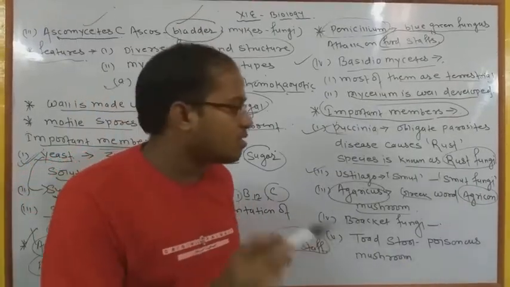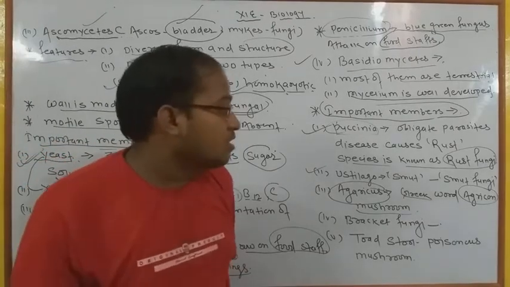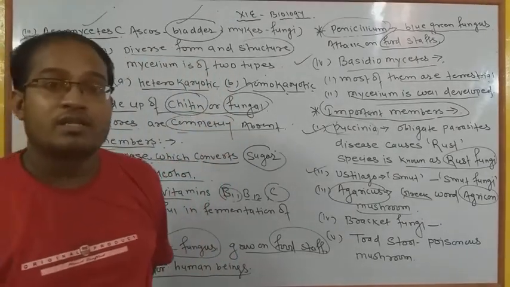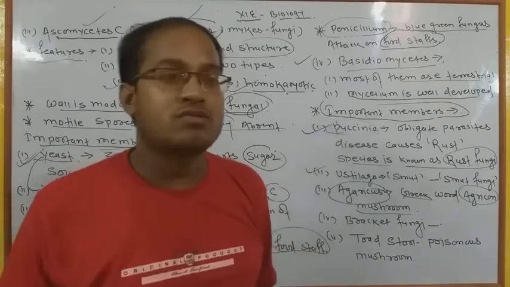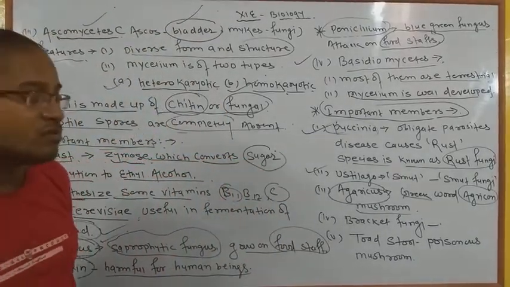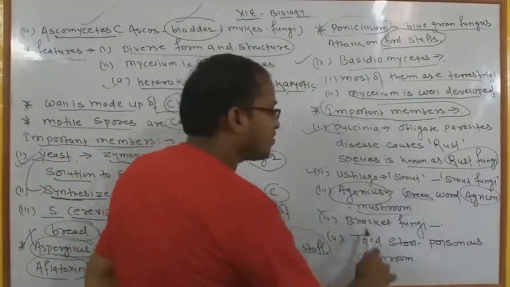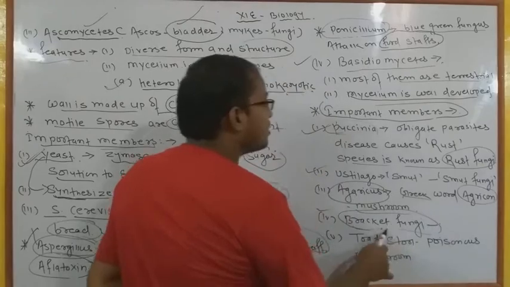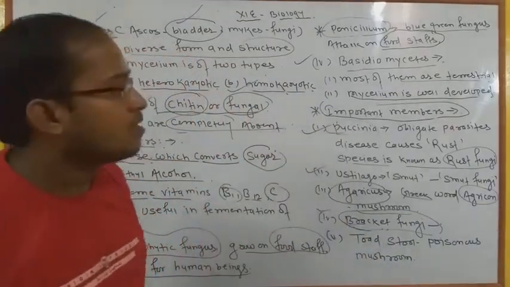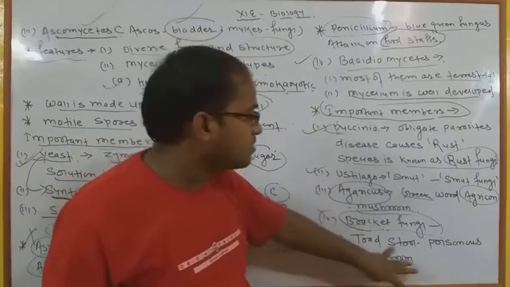उनको खरीद कर वो खाते हैं, लेकिन but several types of mushrooms are also there which generally cause death for human beings. बहुत सारे human beings उसको identify नहीं कर पाते हैं और जनरली उसको खाते हैं, जिस कारण से उनकी death होती है, okay. Most important, so several types of groups are also there. Bracket fungi, ये bracket fungi bracket के जैसा होता है, it is also a special member of Basidiomycetes, but not an important part. And next is toadstool.